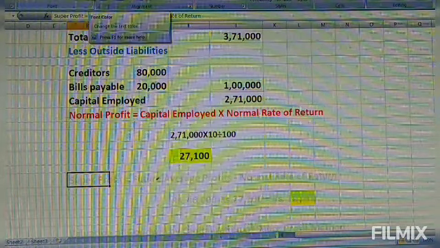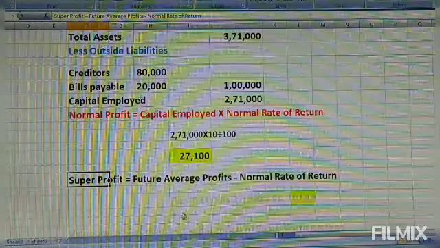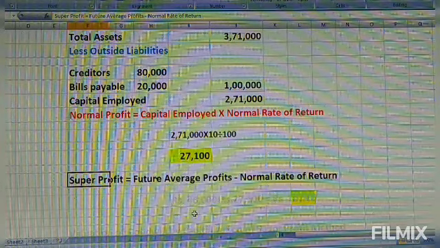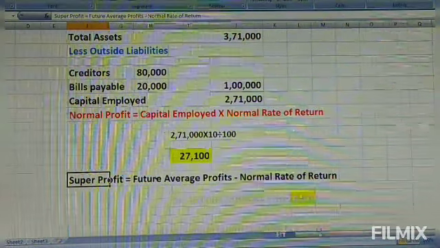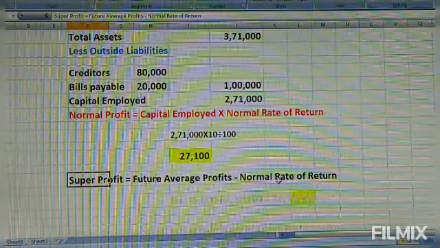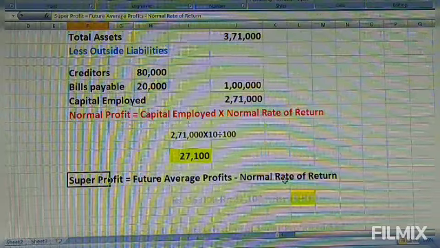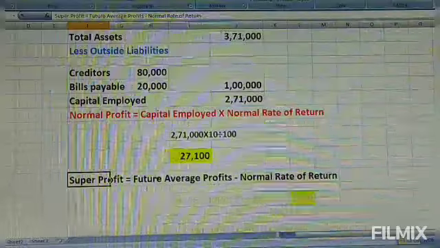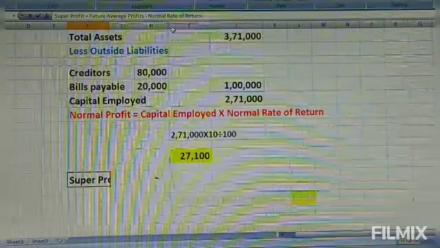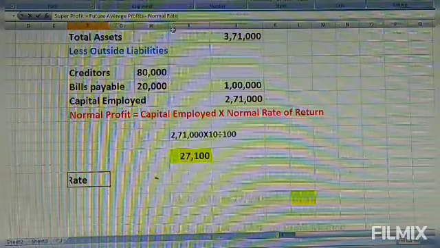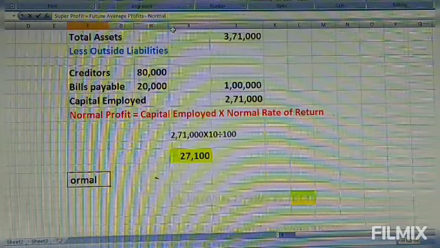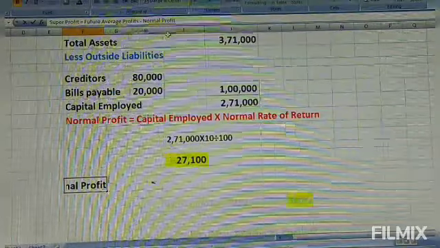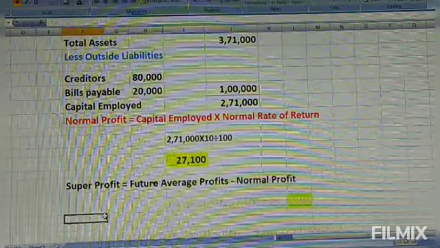Now let us write there. Super profit equals future average profit, or you can say average profit also, minus normal rate of return, or we can say normal profit. Better we will say normal profit. Yes, normal profit.